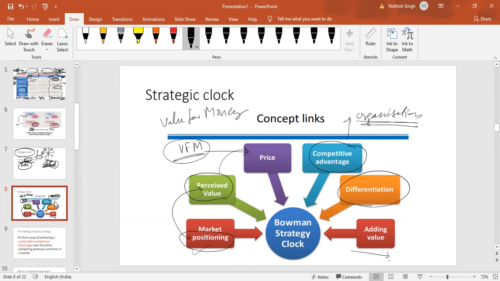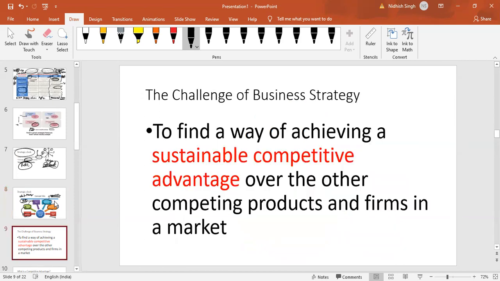So here is the first clue about this. The challenge of business strategy is to find a way of achieving a sustainable competitive advantage over the other competing products and firms in a market. That should be the challenge to address.